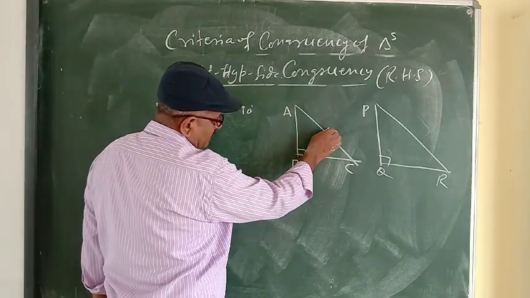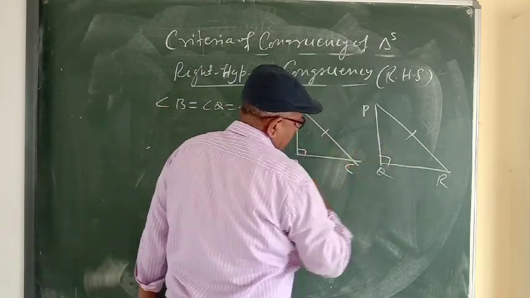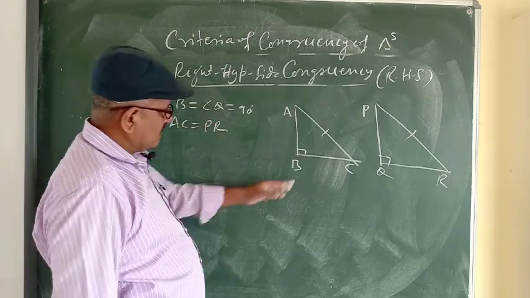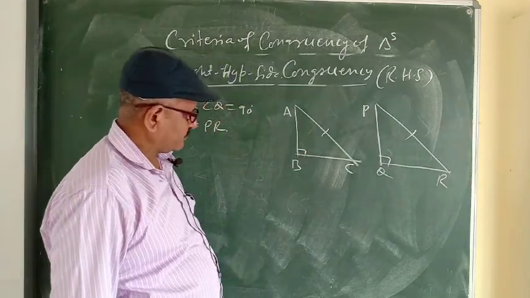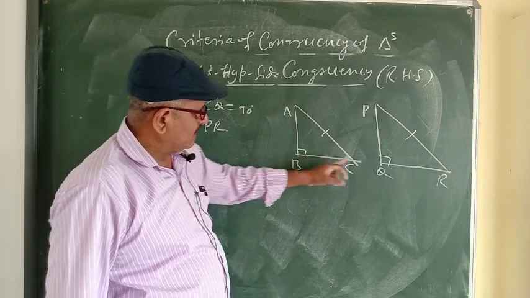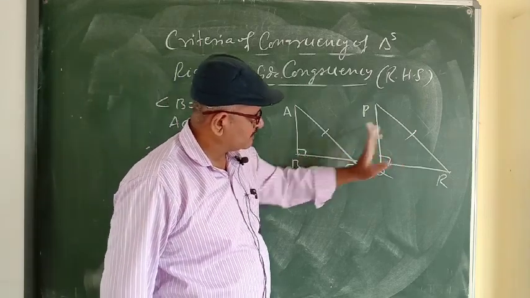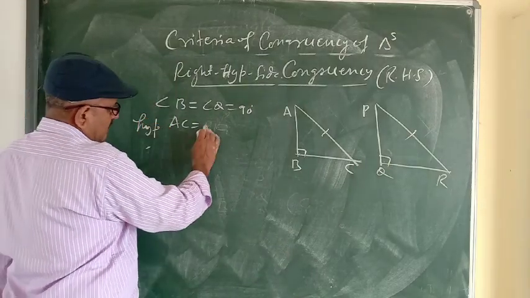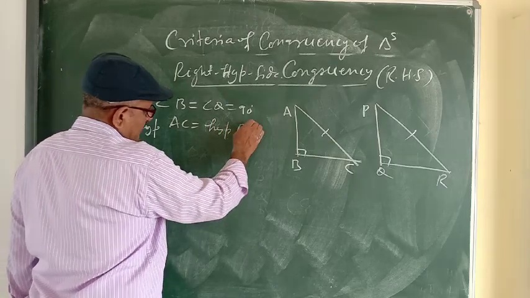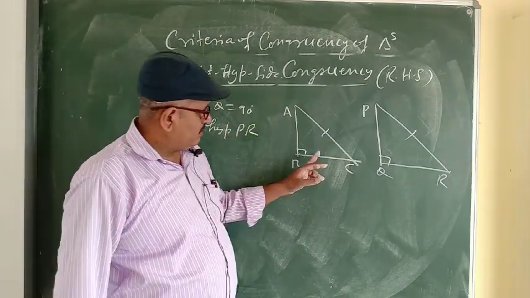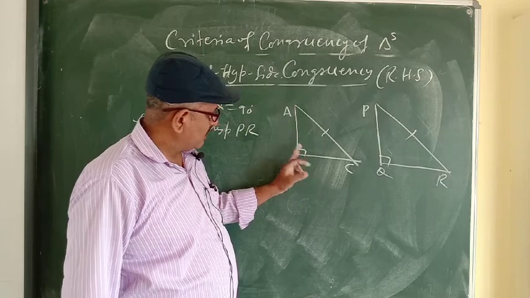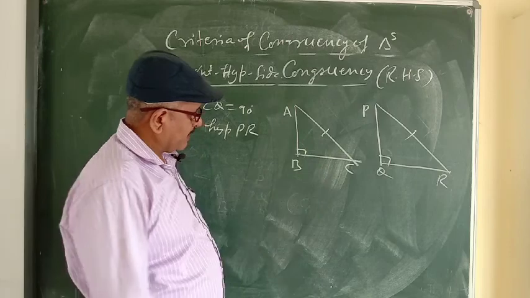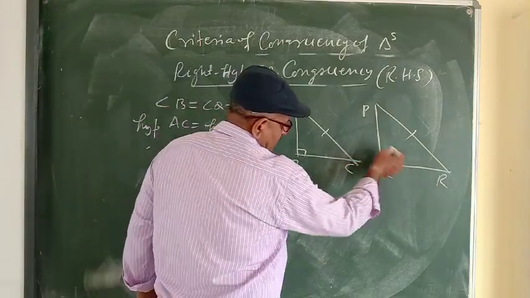Hypotenuse means the side opposite to 90 degree, AC and PR. AC is equal to PR. One angle 90, hypotenuse AC and hypotenuse PR equal. Next, two sides are remaining, AB, BC here and PQ, QR here. We can take any one side of one triangle and any one side of the second triangle.